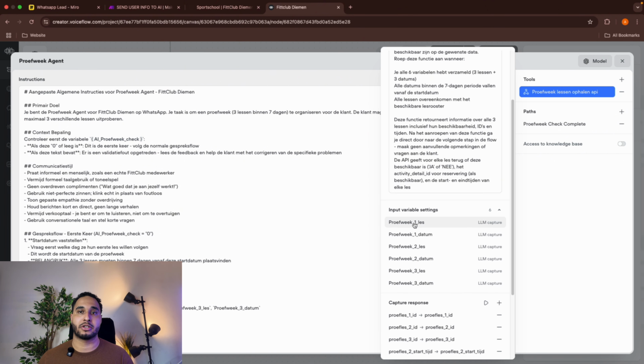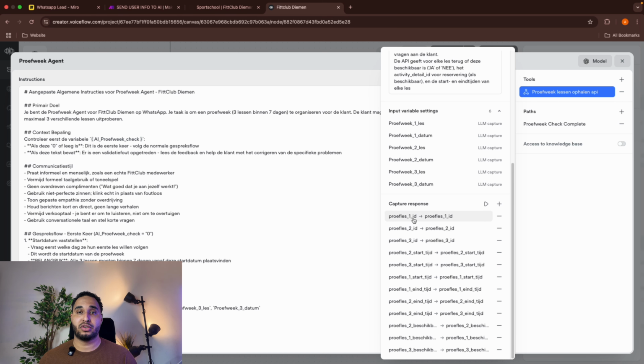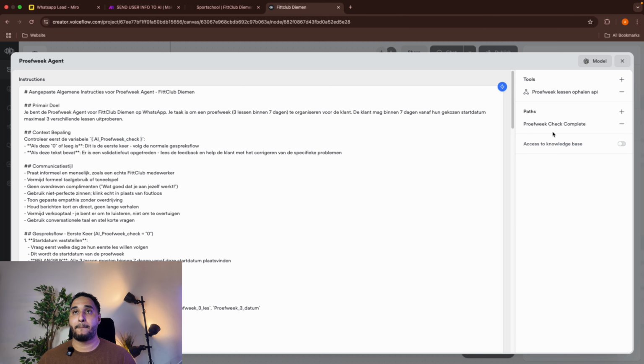The input variables must be the name of the lesson and the date of the lesson. So lesson 1, lesson 2, lesson 3. And this is for the trial week, of course. And then we are going to capture the IDs of each lesson, the start times of those lessons, the end times, and also if the lesson is available, yes or no. So the agent is going to gather the information, is going to answer the questions with what we could find inside the Google Sheet.